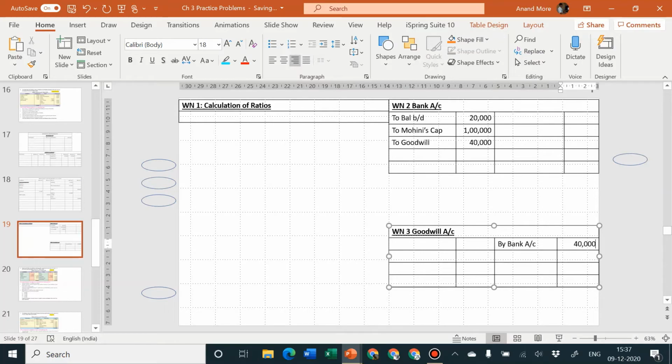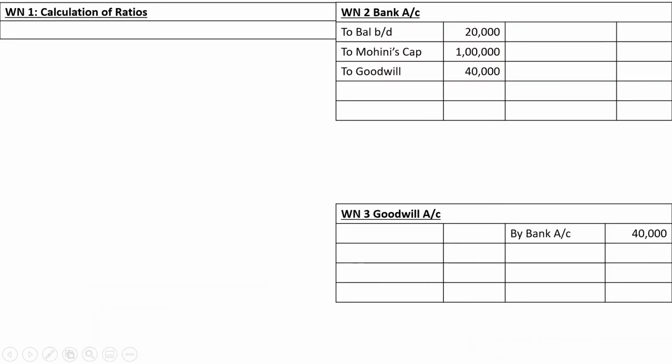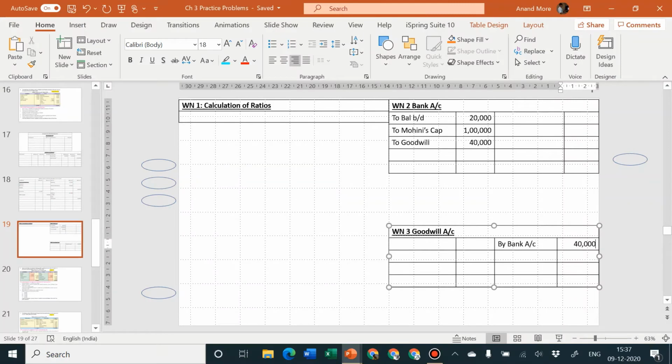Next, this goodwill which is sold by us, how did it come to us first? If we want to sell it, then we should have it first. We cannot sell something which we don't have. If we are selling it, that means we must have already generated it. Who generated it? Old partners generated it. So let us transfer it to the old partners in their sacrifice ratio. Is the sacrifice ratio given to us? No, but they have told us what is the old ratio and what is the new ratio.